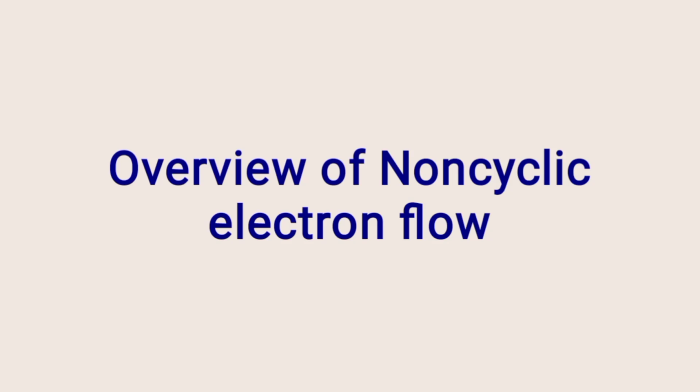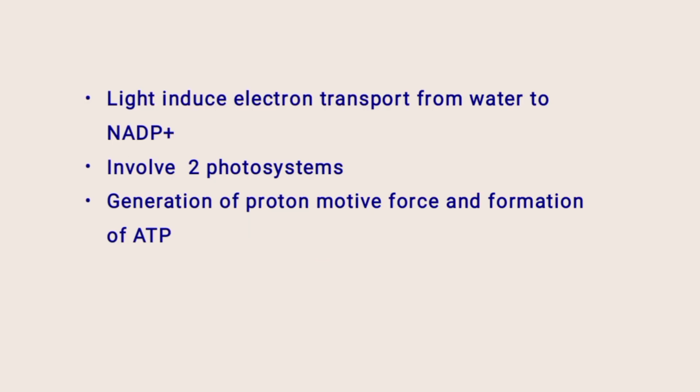Hello viewers, in this video we see the overview of non-cyclic electron flow. It is a light induced electron transport from water to NADP plus and the concomitant evolution of oxygen. It involves collaboration of two photosystems, photosystem 2 and photosystem 1. Electrons move from water through photosystem 2 to photosystem 1 and then to NADP plus.